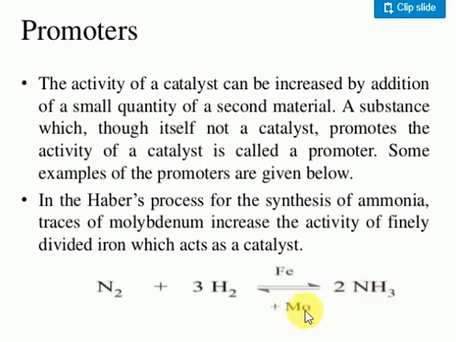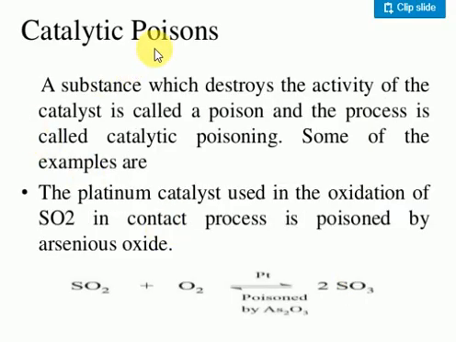If you give proper materials, like proper guidelines, they will perform better. Clear, no? In the Haber process, the preparation of ammonia, iron is a catalyst. Molybdenum is a promoter only. A substance which, though not itself a catalyst, promotes the activity of the catalyst is called a promoter only. Clear? Next point is the catalyst poison.